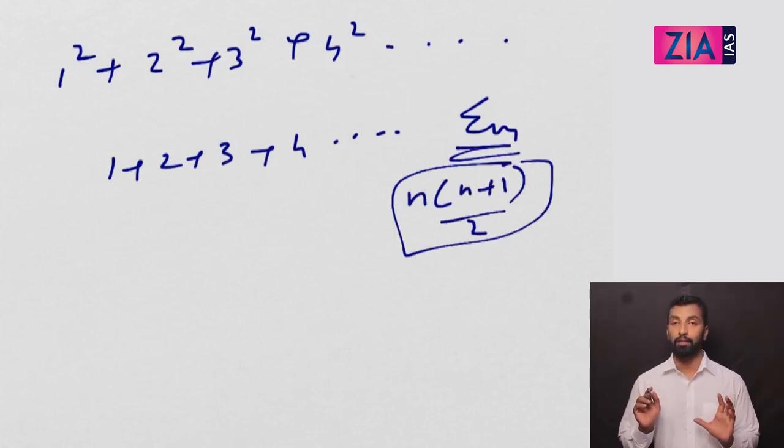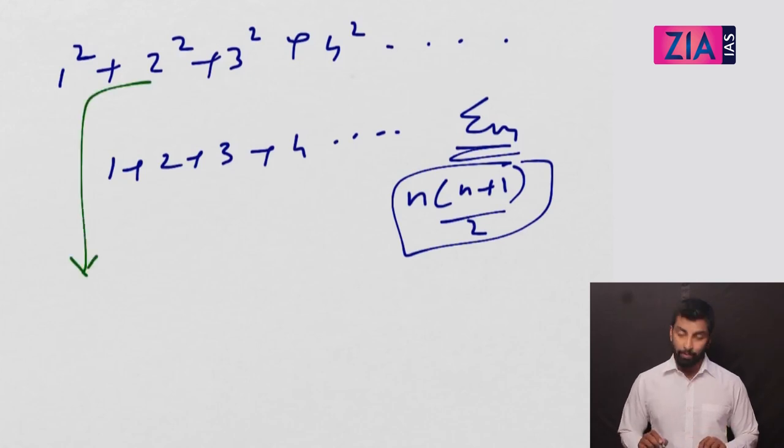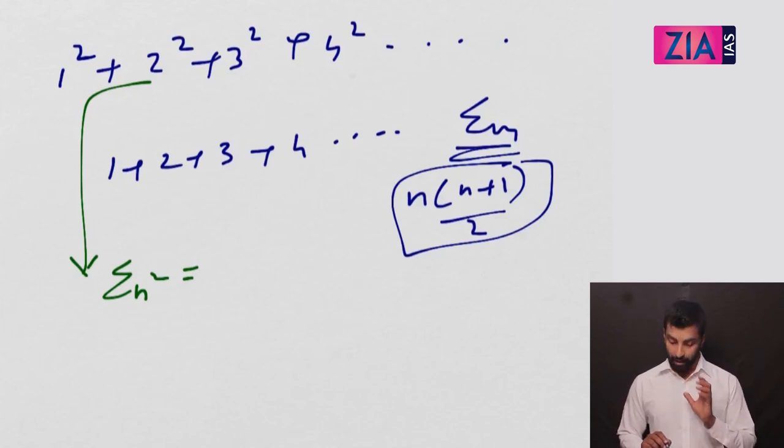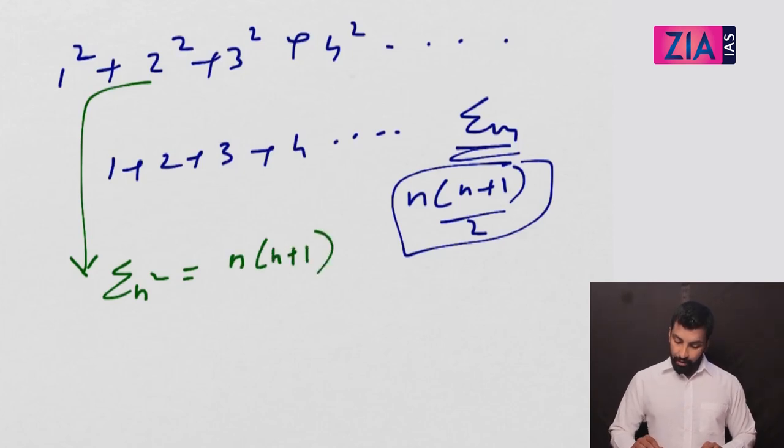Sigma n. You all know this. And we have also discussed this sigma n square, the sum of first n squares, right? So sigma 2 square means 1 square plus 2 square. Sigma 5 square means 1 square, 2 square, 3 square, 4 square, 5 square, like this. So the answer is n into n plus 1 into 2n plus 1 divided by 6.